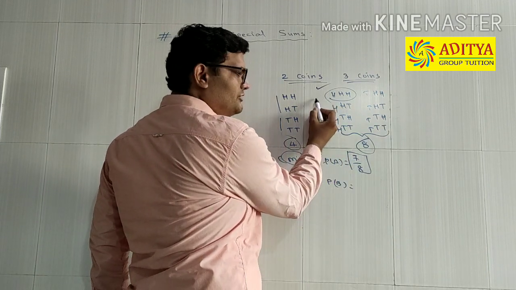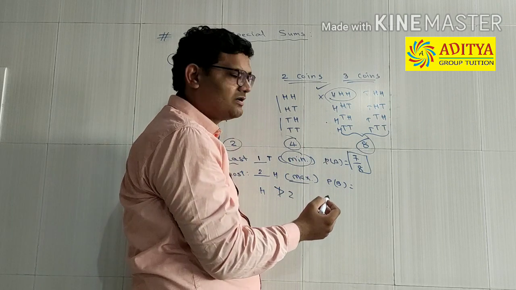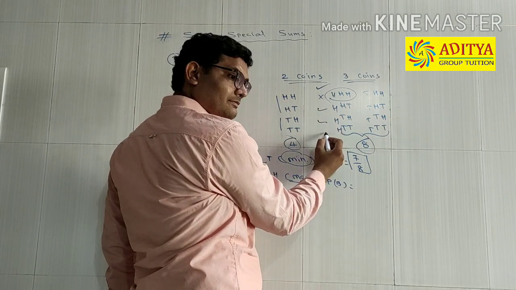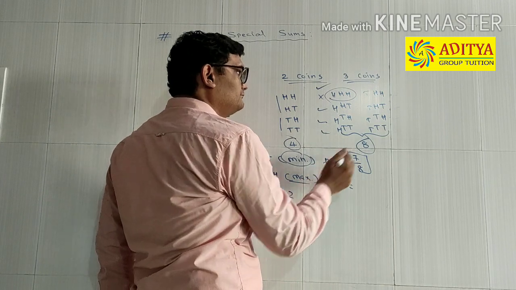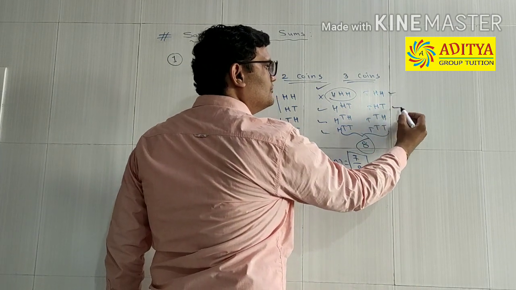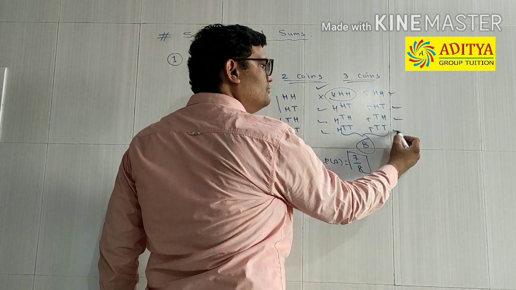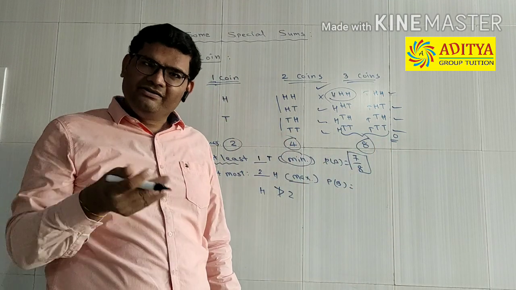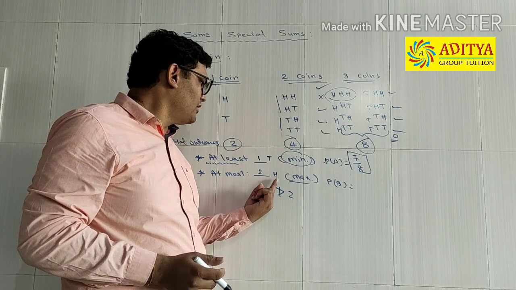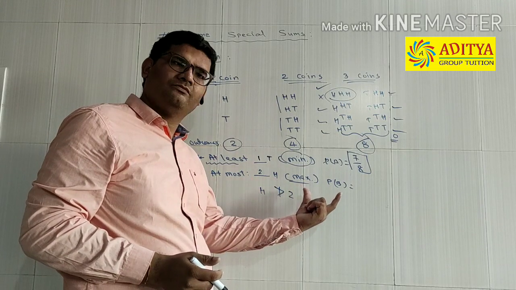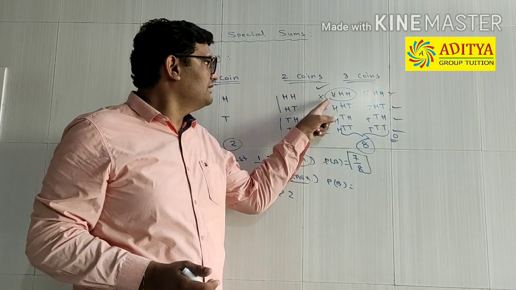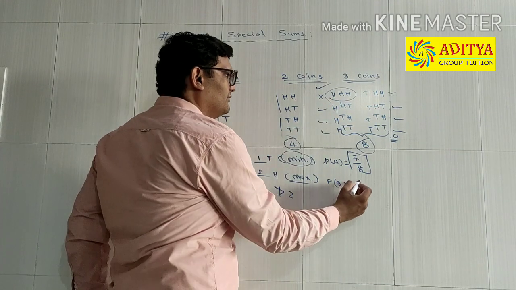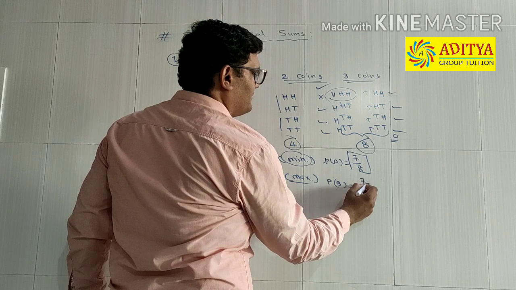More than 2 won't work. Exactly 2 is fine, less than 2 is fine. Less than 2, 2, less than 2, less than 2, and 0 is also less than 2. There is no head, but 0 is also less than 2. We want maximum 2, not more than 2. So here there is only one which is more than 2. That's why here also the answer will be 7 upon 8.